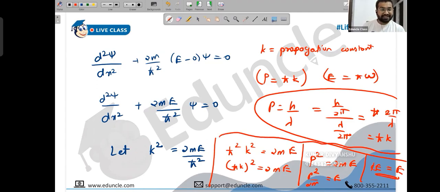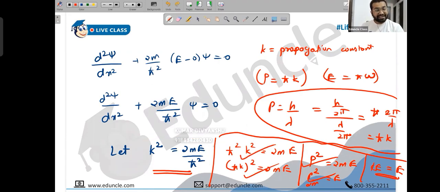Have this realization. For those who have learned this throughout your BSc, I hope you got the reason today. Make a note. Can you please repeat the realization? I mean, I got that P square by 2m is kinetic energy equal to total energy. So basically this is correct, right? Energy and kinetic energy, because potential is 0 now. Yes, so the total energy will be the kinetic energy of the particle.